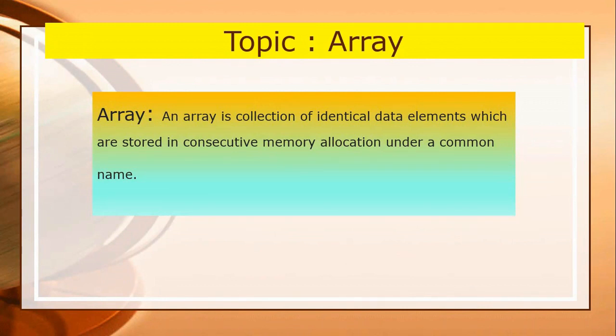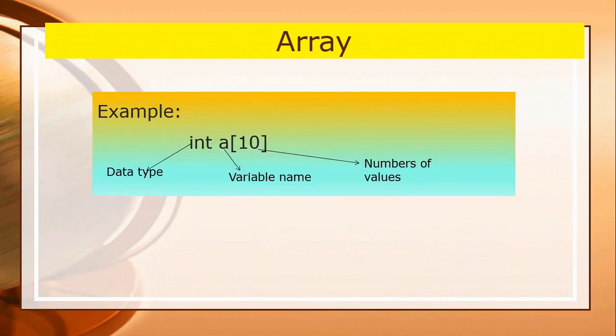An array is a data structure. You can say an array is a linear type of data structure with the help of which you can refer to and perform operations on a collection of similar data items, such as a simple list or table of information, or a collection of marks of 50 students, like that. You can see the example here.